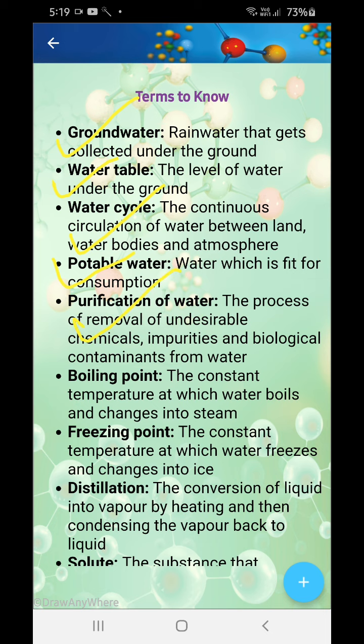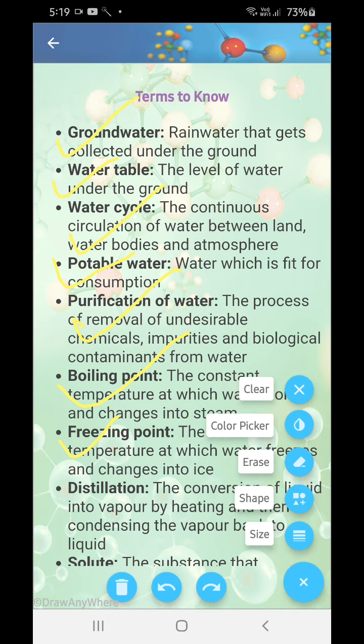Now what's boiling point? The constant temperature at which water boils and changes into steam. Okay, only one temperature, it's not a range of temperature. Freezing point: the constant temperature at which water freezes and changes into ice. Distillation: the conversion of water into vapor by heating and again condensing the vapor back to liquid. Why is distillation performed? To separate soluble impurities from water.